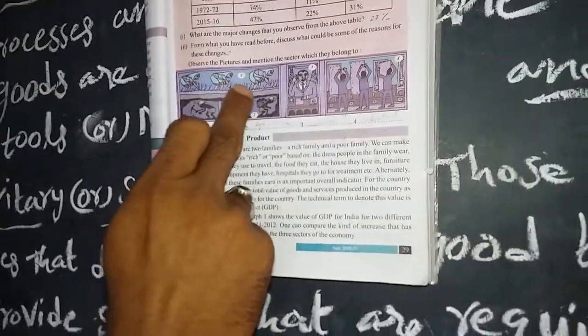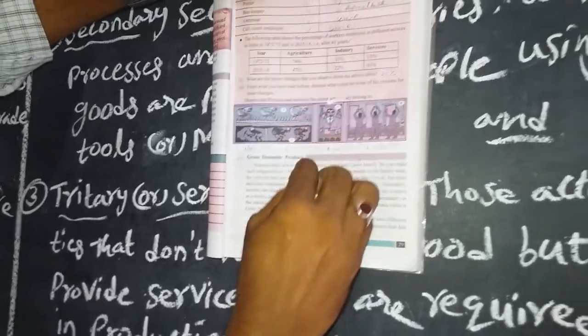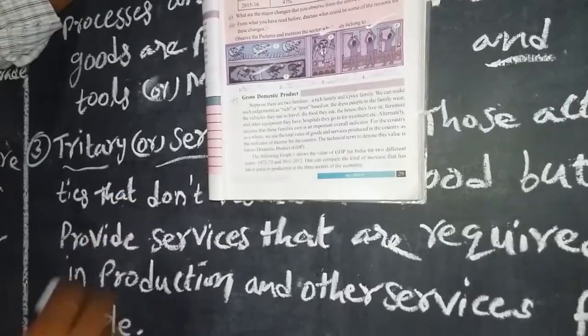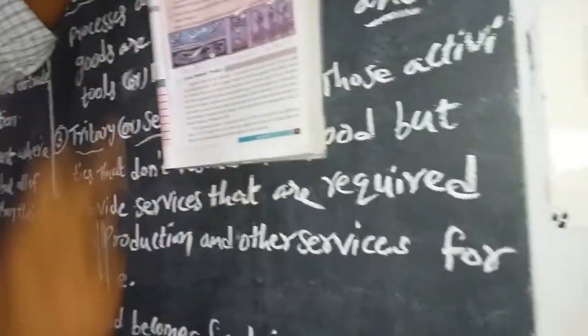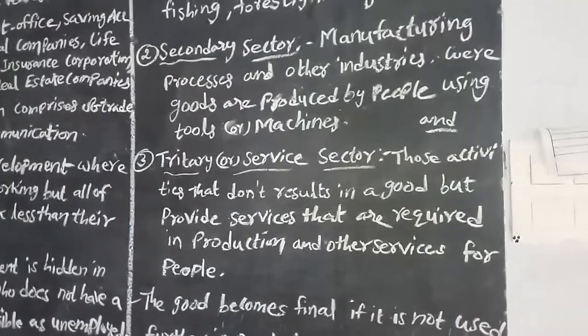Here the service sector. This one is the service sector. Here the industrial sector. Here both are the agriculture sector. Here the service sector, here the industrial sector, here the agriculture sector. All of these depend upon various people.